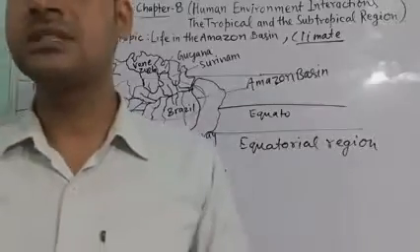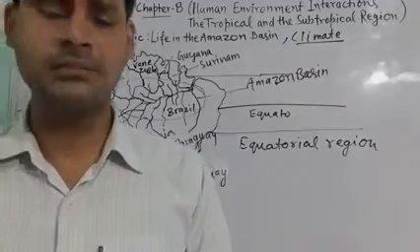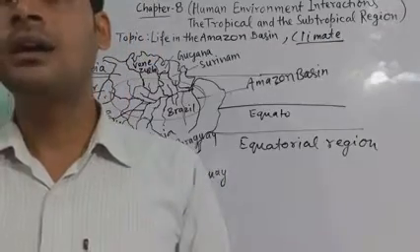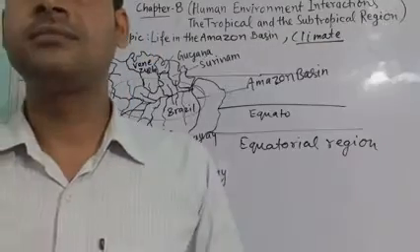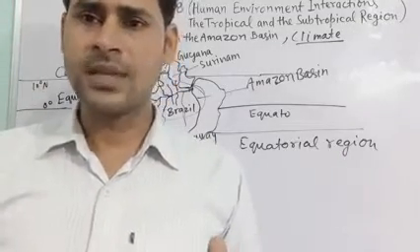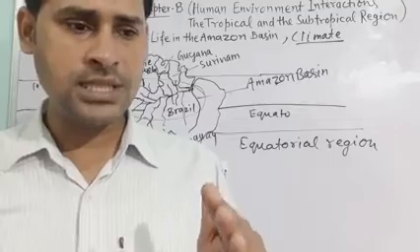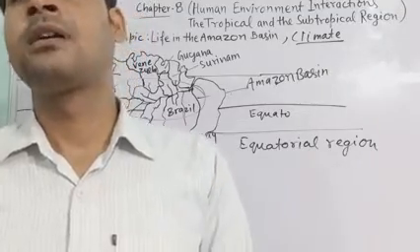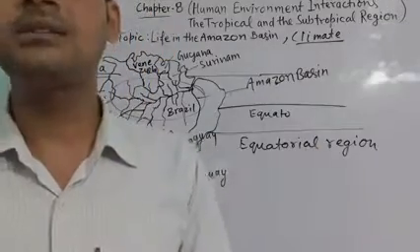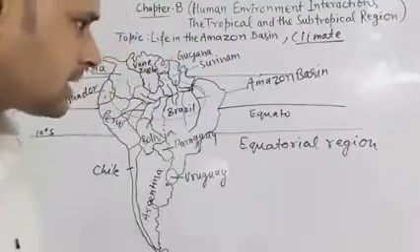And without much warning, means any time rain may be there. And the day temperature is very high, with very high humidity, and at night the temperature goes down but the humidity remains high. So that is the climatic condition.